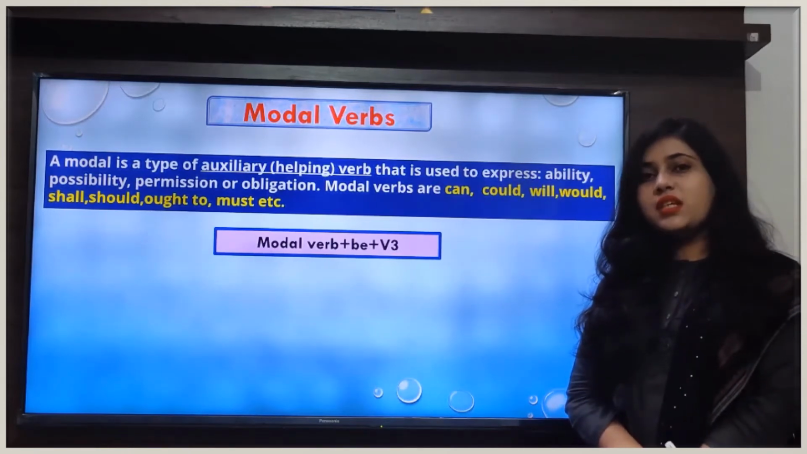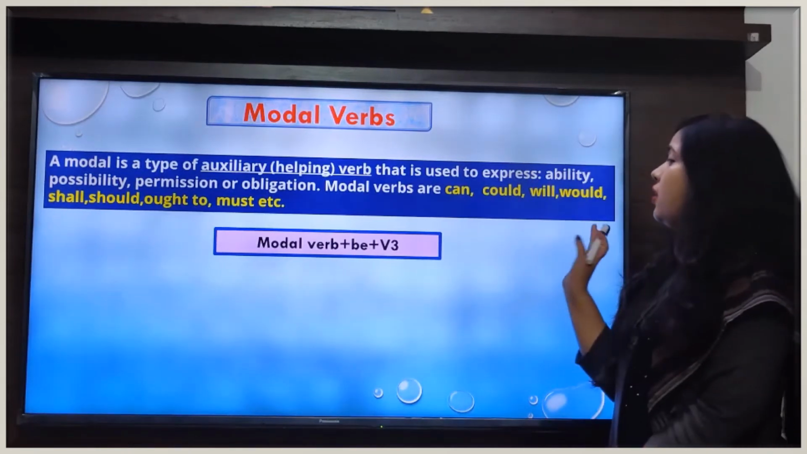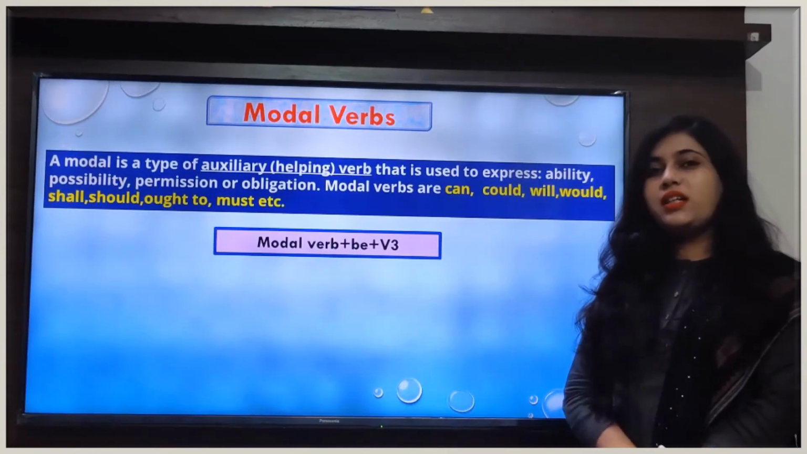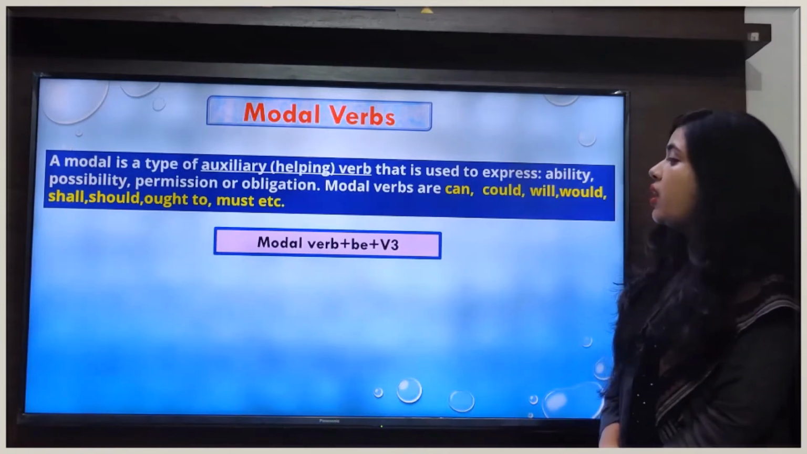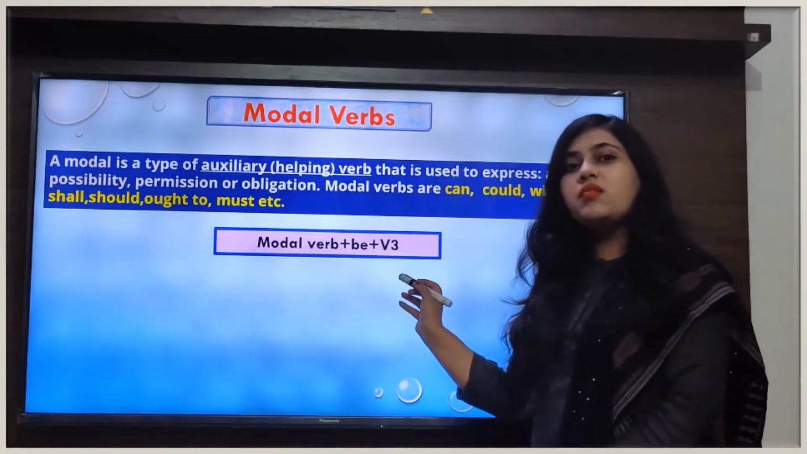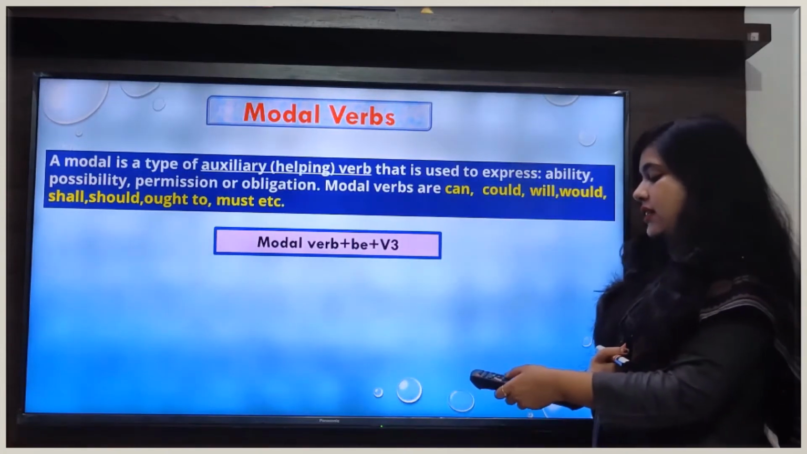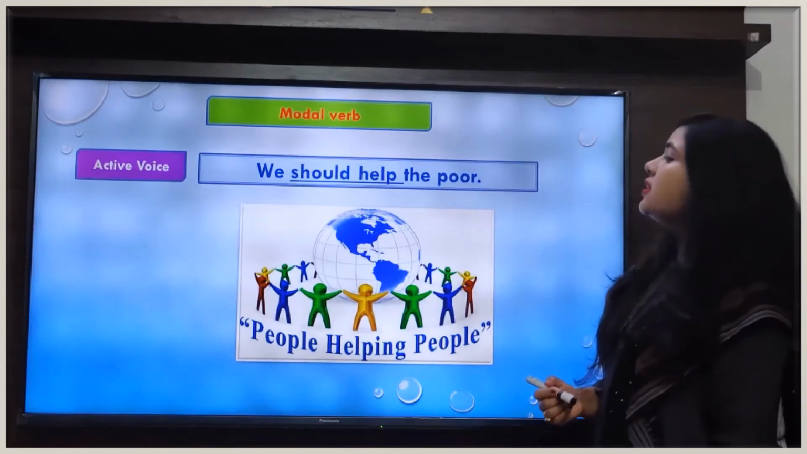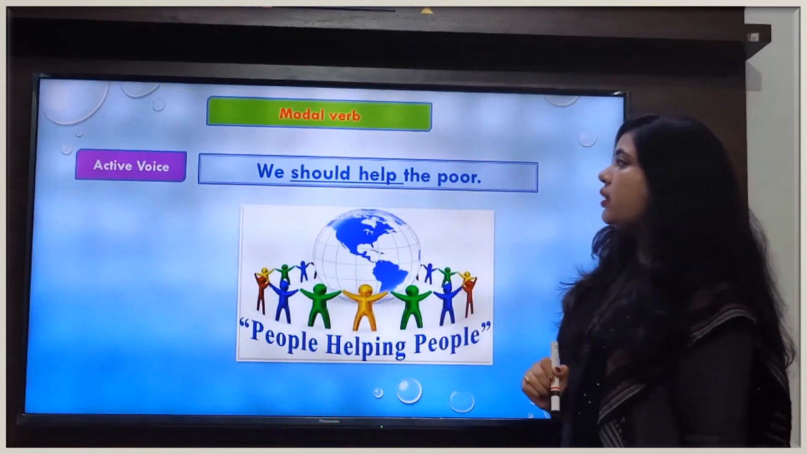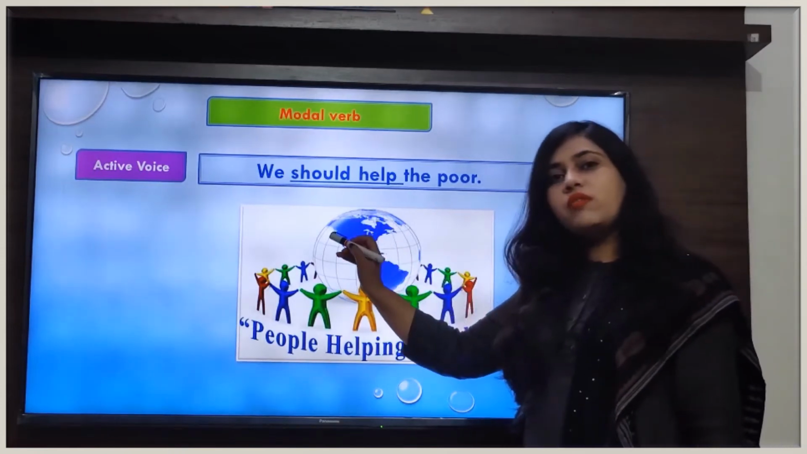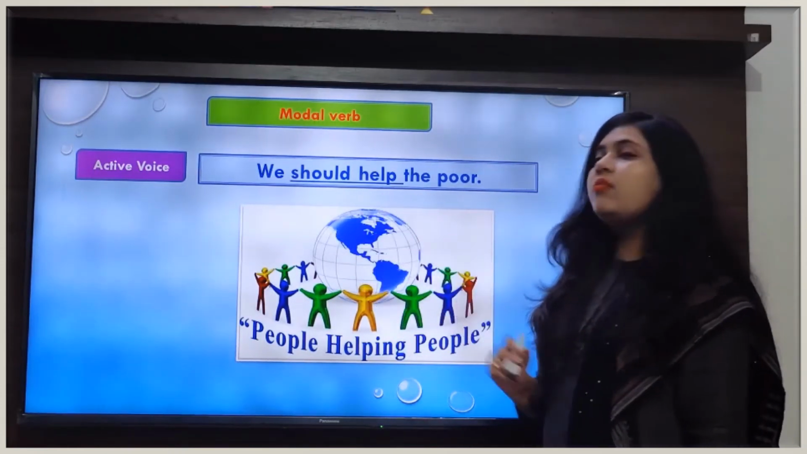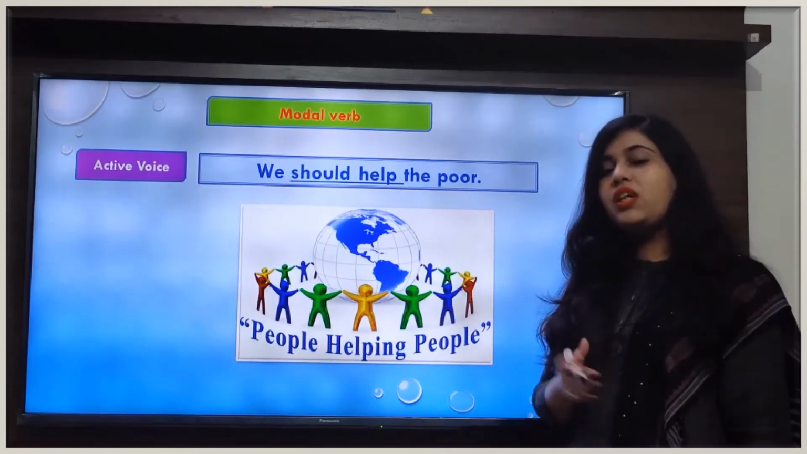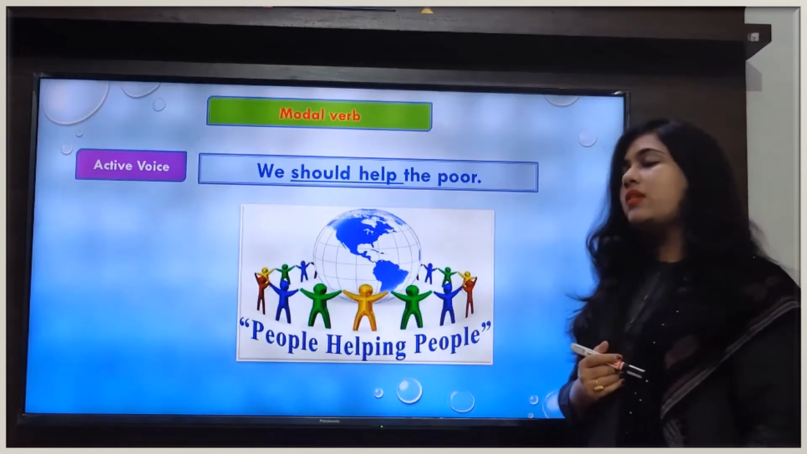So if we have a sentence with a modal verb, when we change the sentence into passive voice, at that time we will apply this formula: modal verb plus be plus V3. Now we see the examples. Look at the sentence here. The sentence is, we should help the poor. In this sentence, should is the modal verb and help is the main verb. Now we see what changes happen in the verb form when we change this sentence into passive voice.